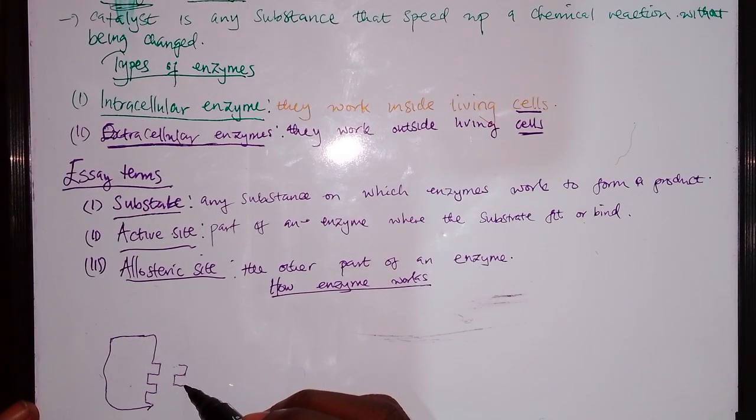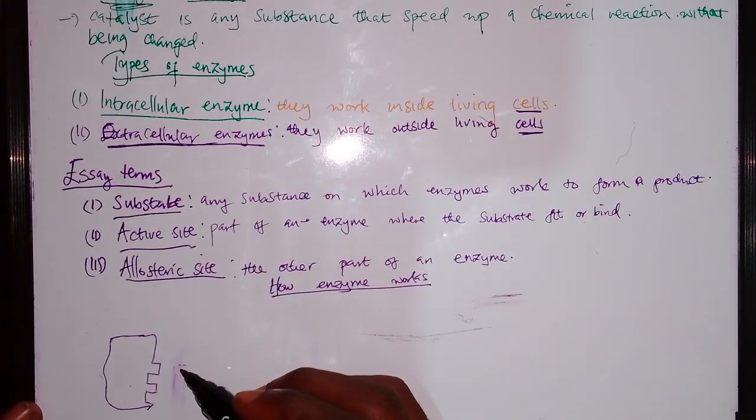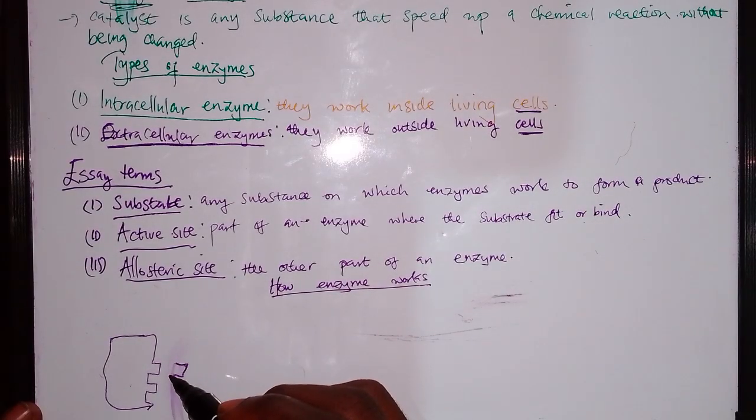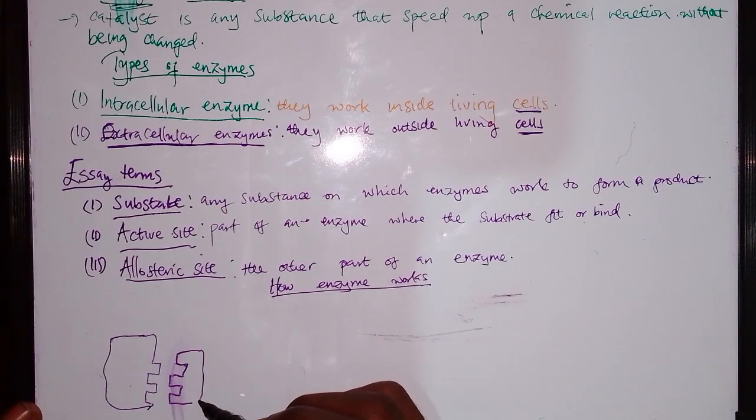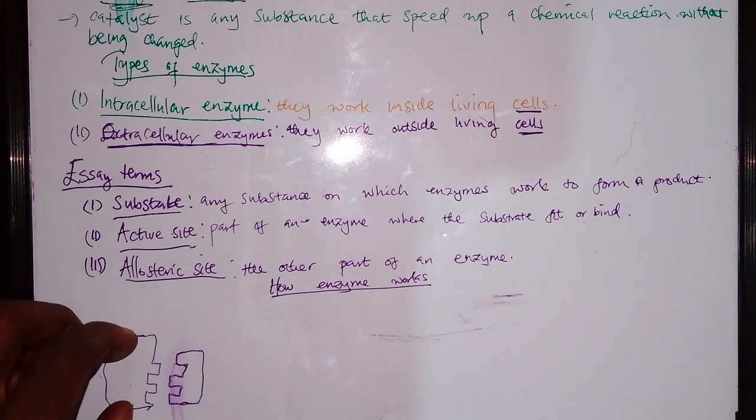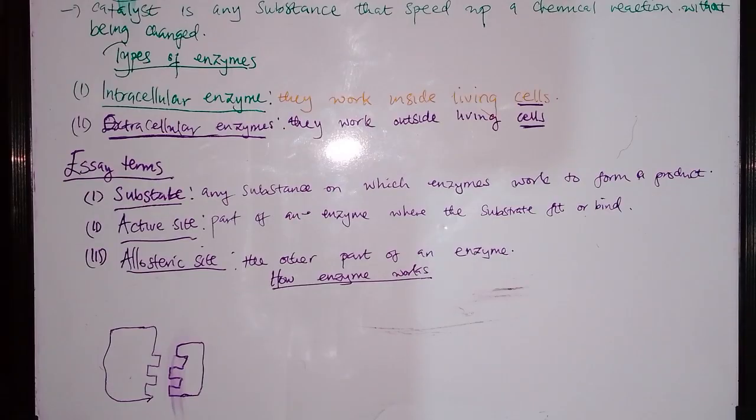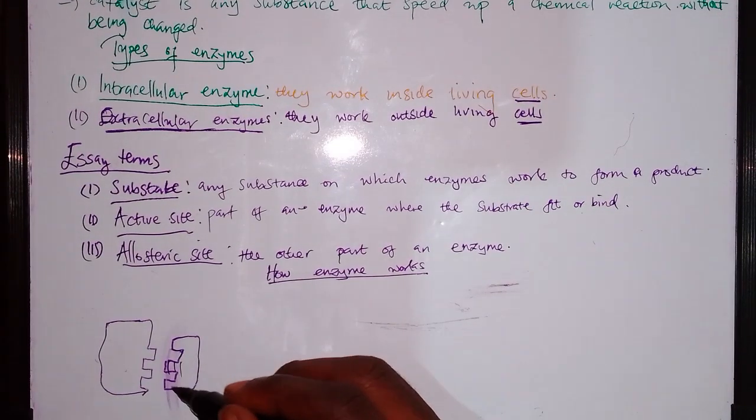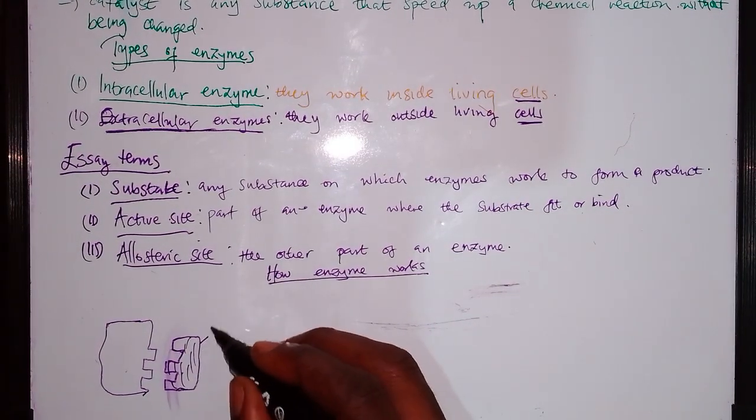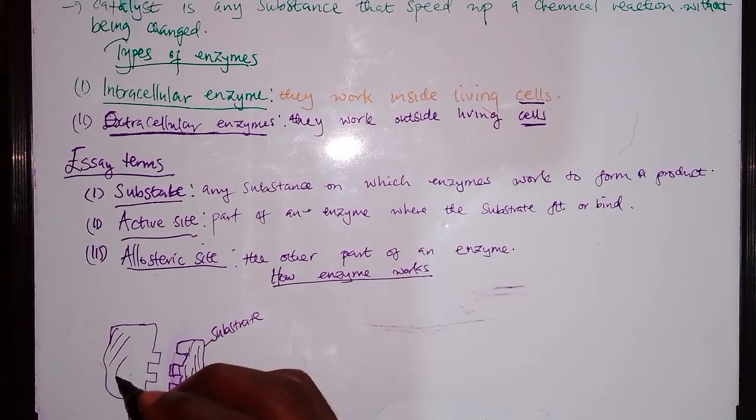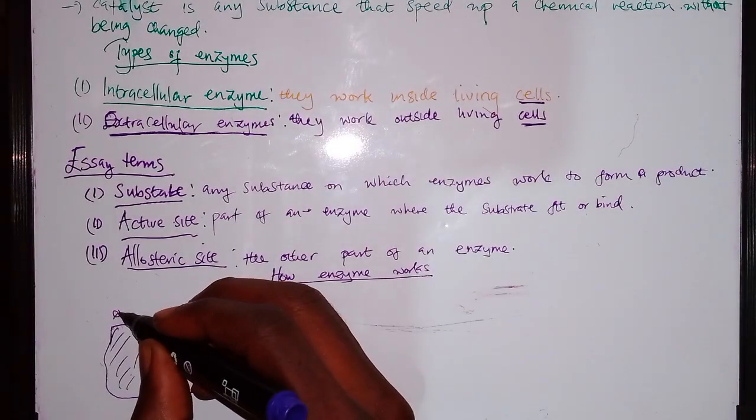So this is an enzyme. This is what is known as an enzyme. Then this is what is known as a substrate. Let me label them. This is what is known as a substrate, and this is what is known as an enzyme.